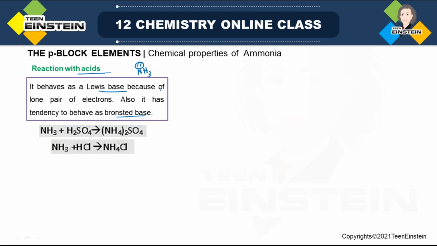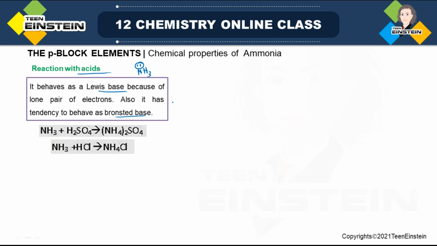There are actually different concepts for the definition of a base. One concept is Lewis base, where the definition is the tendency to donate a lone pair. So if any molecule has a tendency to donate a lone pair, you can call it a Lewis base. But if any compound or molecule has a tendency to accept H+, then it will be a Bronsted base.